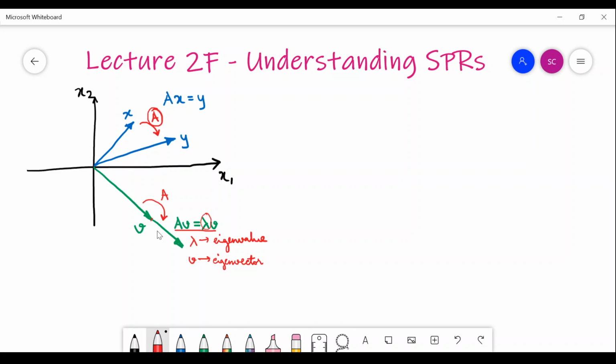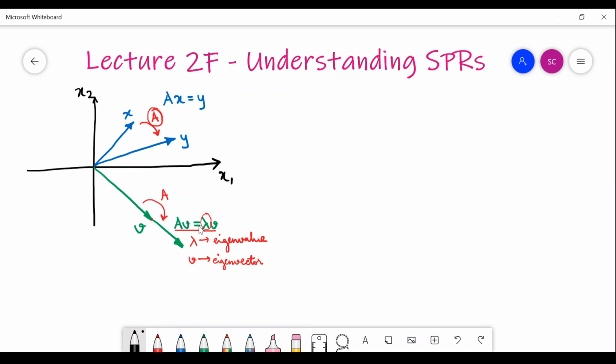So this is the idea of eigenvalue and eigenvector, only this. However, there is a lot of implication on this idea. What is the implication? Let us go one by one.